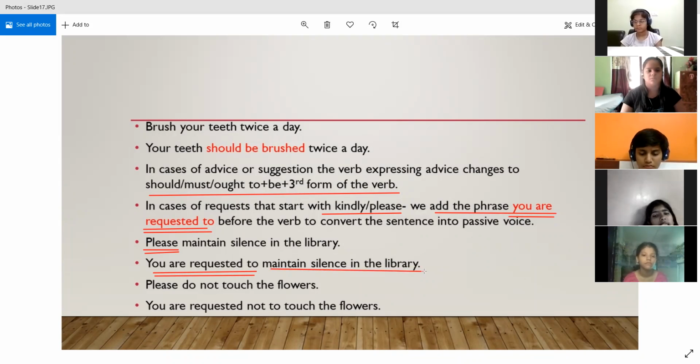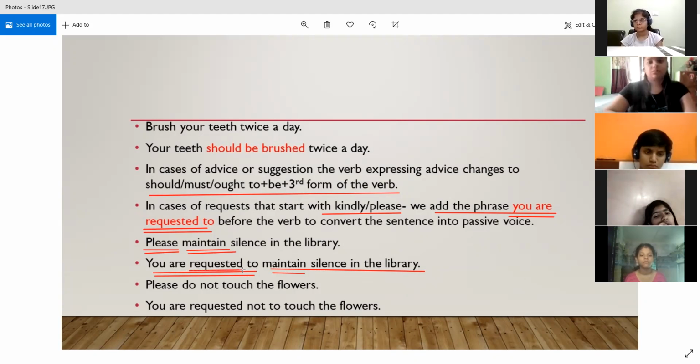Now you will get confused about where the be verb has gone, right? And you will also find that maintain was the main verb over here. So why is it not maintained, and only maintain over here? What has happened is that we have used the word requested over here.